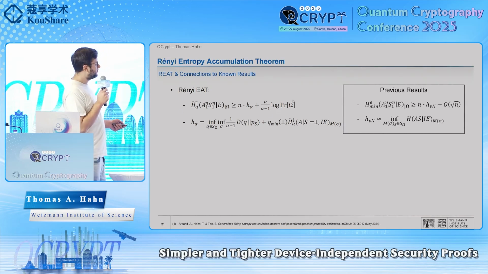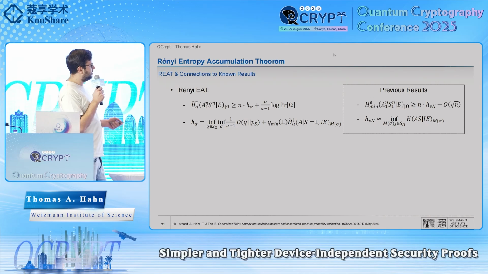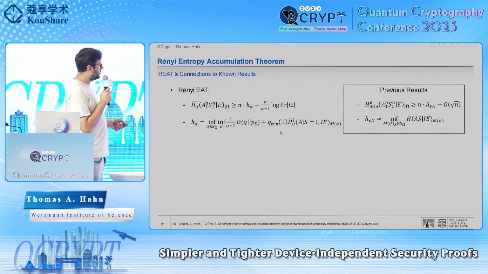to the original EAT. So the von Neumann entropy gets turned into the down arrow sandwiched entropy of a single round. And the main difference is that here M and sigma are not constrained directly in any way. So in the original EAT, they have to satisfy some test data distribution. Here they just generate some random distribution P of S.